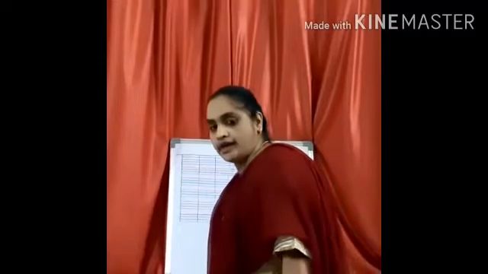In the previous class, I have taught you about the letter A. We learned about the letter A. And what's the sound of A, children? Say it along with me.